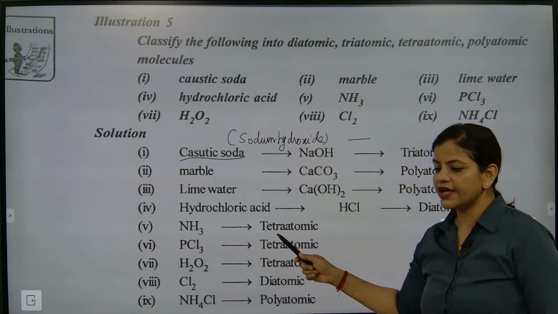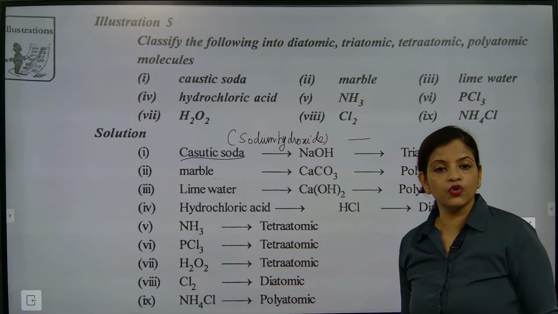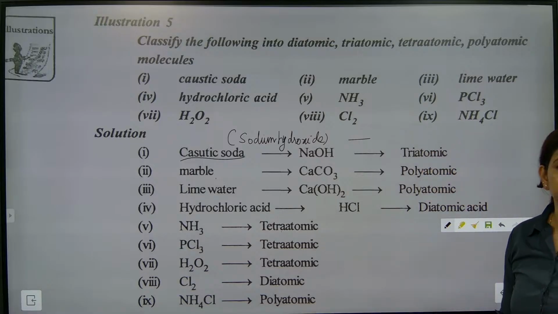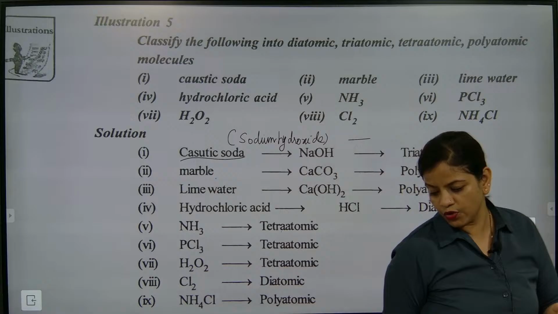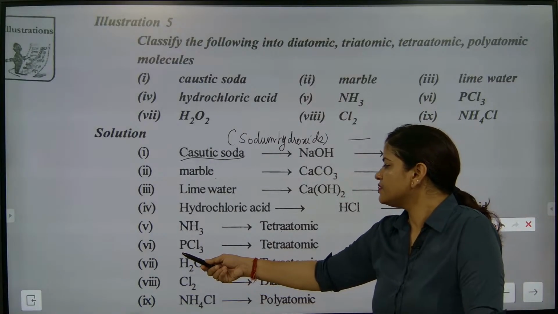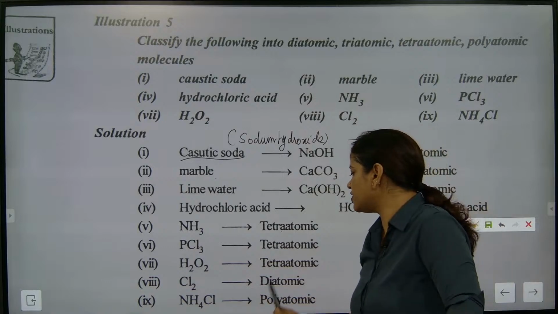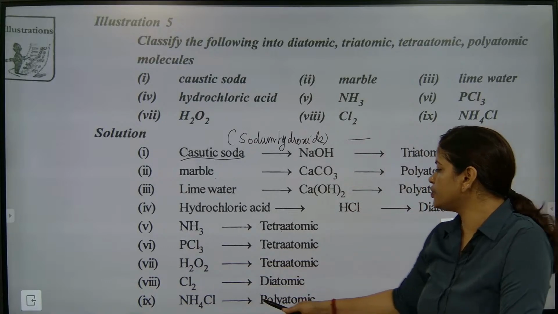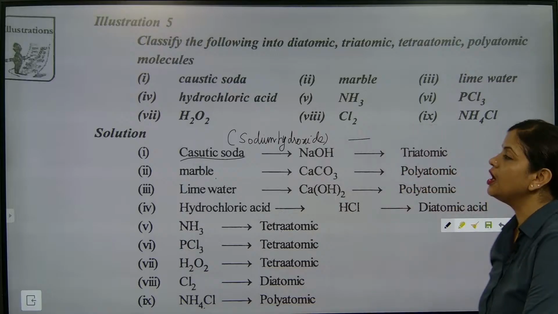How many atoms are there? Three plus one is four, so it is called tetra. Tetra means four. What is the meaning of tetra? Tetra means four. Here it is three plus one, four, so it is called tetra. Two plus two is four, so it is called tetra. Cl2 is called di. Here four, five, six atoms are there, so it is called polyatomic.